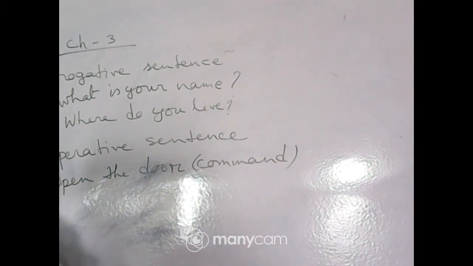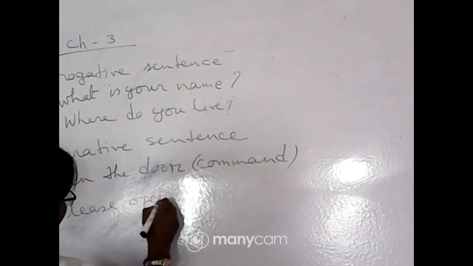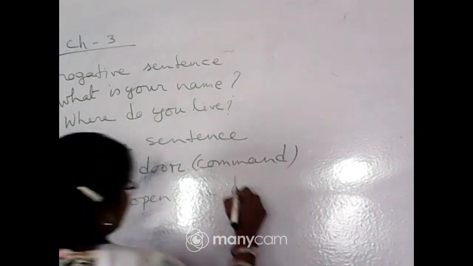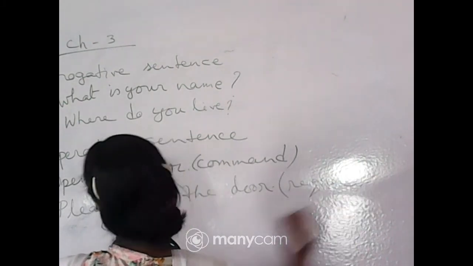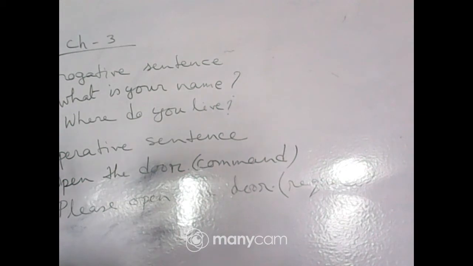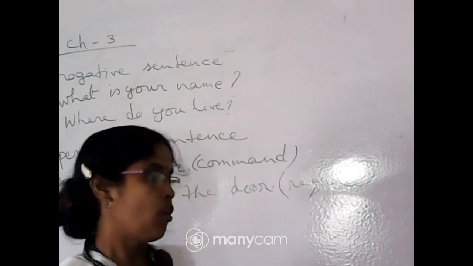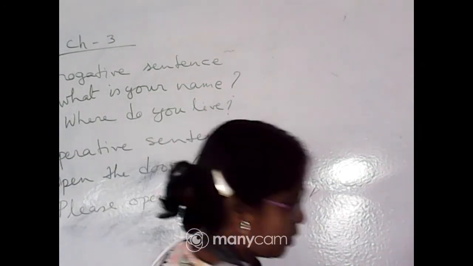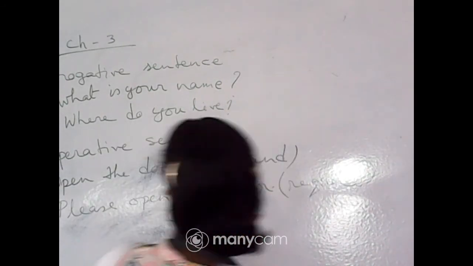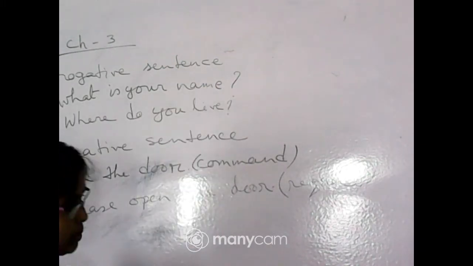Another example, please open the door. That is a request. So it is also an example of imperative sentence. Another, please sit down. Shut the door. They all are examples of imperative sentence. So students, interrogative sentence and imperative sentence. Clear?